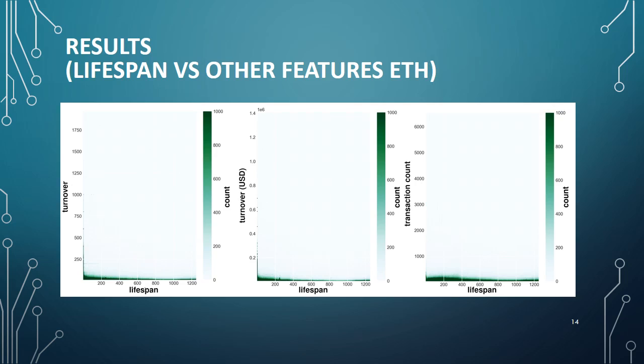Similar to Bitcoin, we plotted the features against the lifespan in Ethereum as well. The results are pretty much the same, but there are fewer transactions per address than in Bitcoin, as expected.